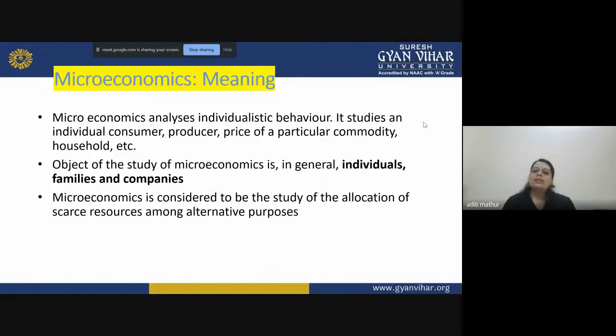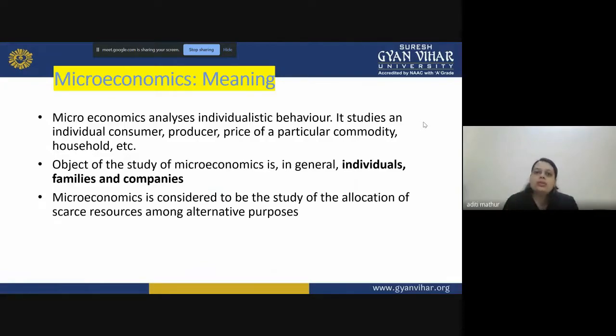Microeconomics is considered to be the study of the allocation of scarce resources amongst alternative purposes. Here, I would like to introduce you to three very important terms: scarce, resources, and alternative purpose. We will do it at a very basic level right now. So what do you mean by scarce? Scarce means which is not in abundance, which is limited in nature, right? You have a limited amount of money, it is a scarce resource. You have a limited amount of time, if you talk about the study hours in your day, so it is a scarce resource, right?